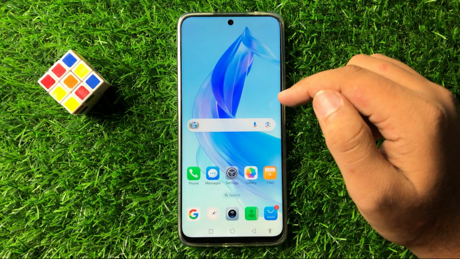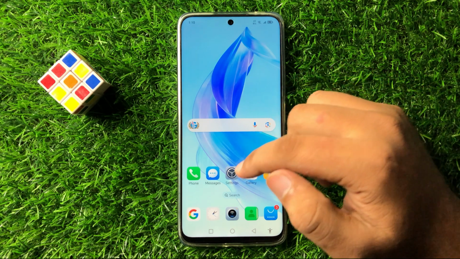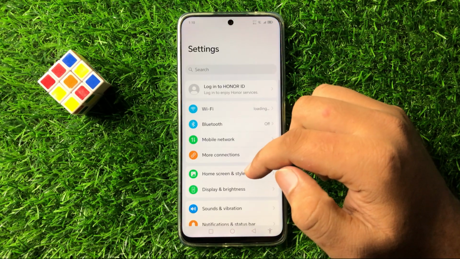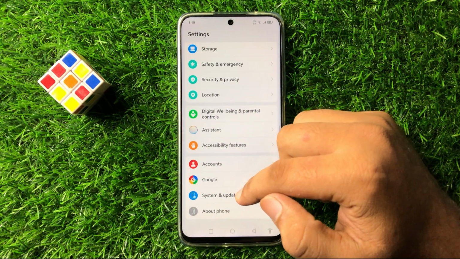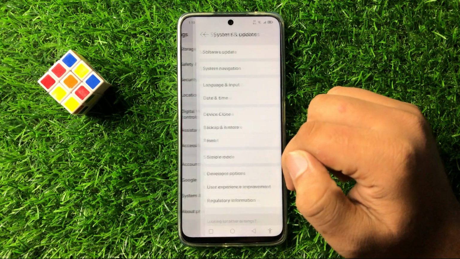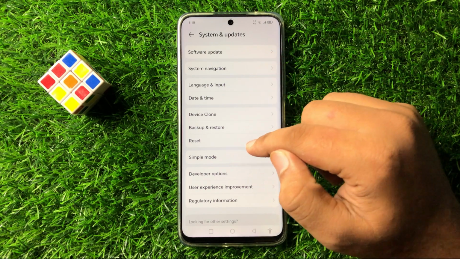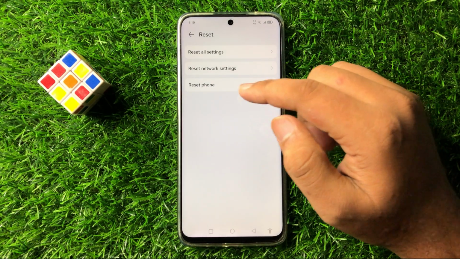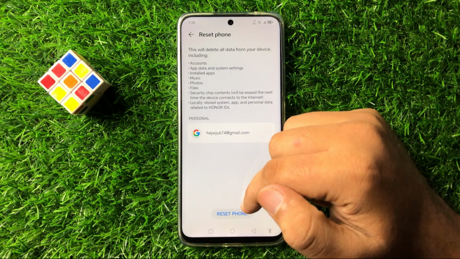But after updating the software, if you're still facing the issue, then the last solution is open settings one more time. Now scroll down to the end and here tap on system and updates, and then tap on reset. Now tap on reset phone, and then again tap on this reset phone option to confirm.